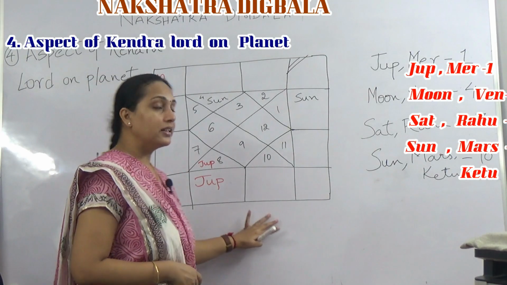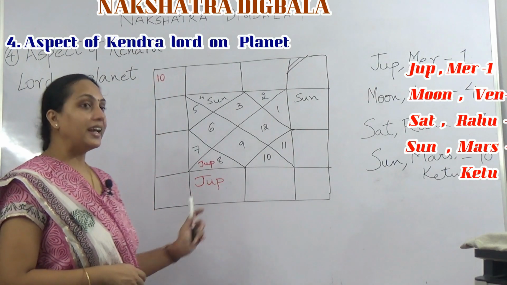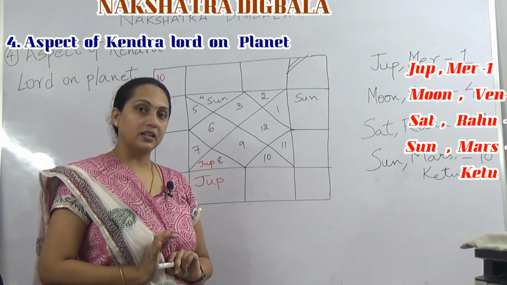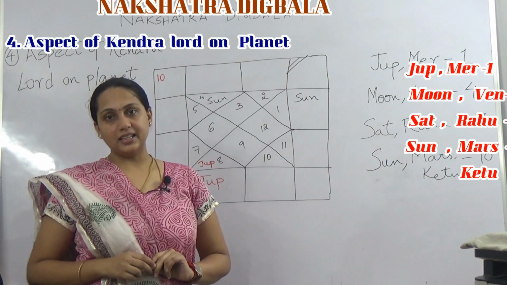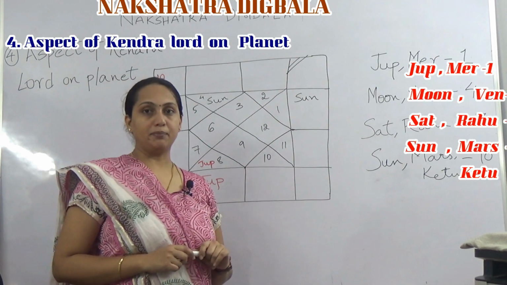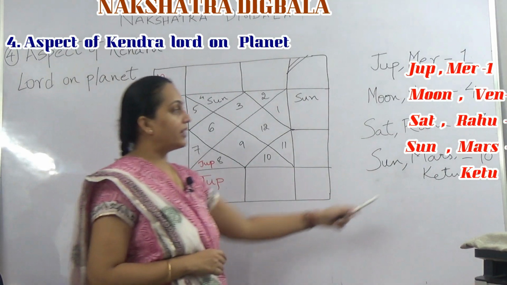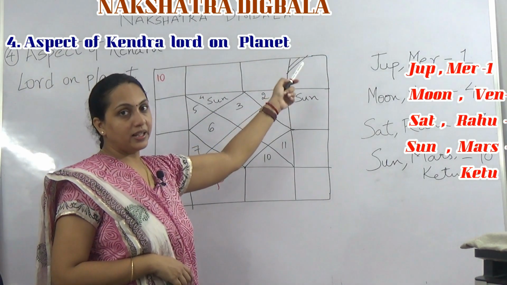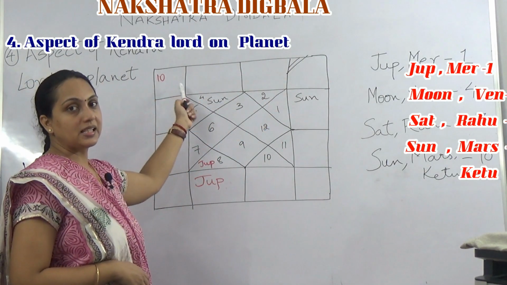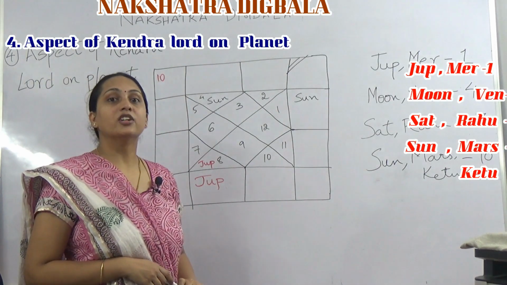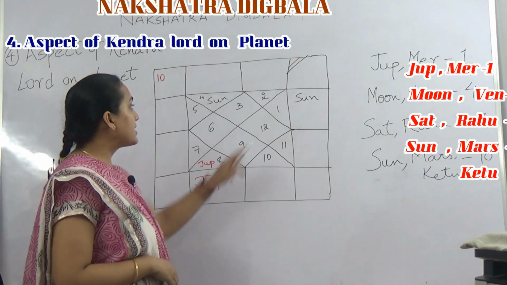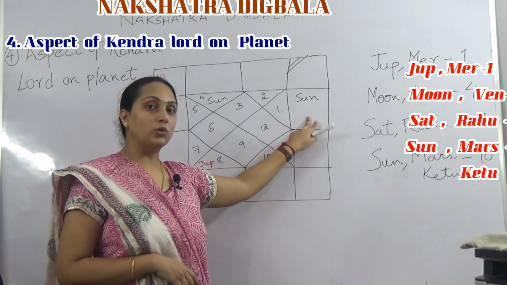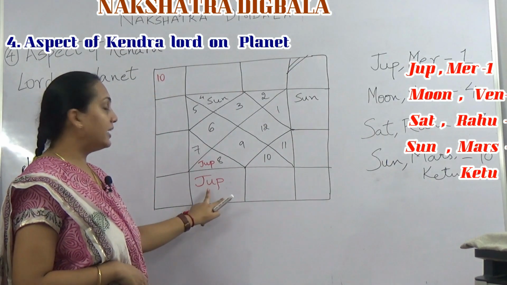So let us take this Lagna. Let us take Gemini Lagna, Mithuna Lagna. So Gemini Lagna is here. Let us see how Sun gains Digbala in this particular example. Now Sun gains Digbala if it is associated with the 10th house. For Mithuna Lagna, Gemini Lagna, 10th house is Pisces. Pisces Lord is Jupiter. So we can see that Sun is not posited in the 10th house, but Sun is sitting in the second house. It is being aspected by 10th Lord Jupiter.